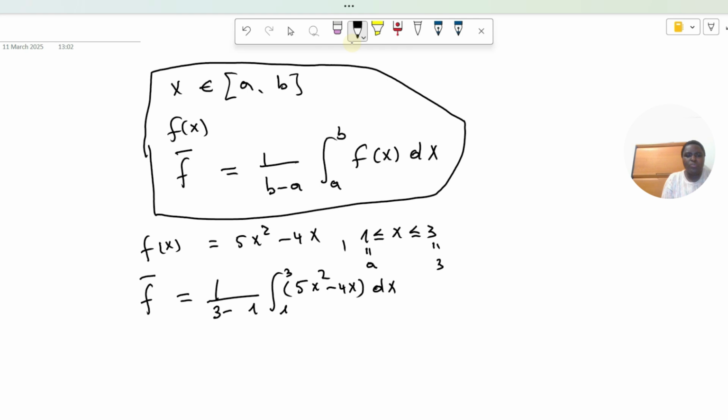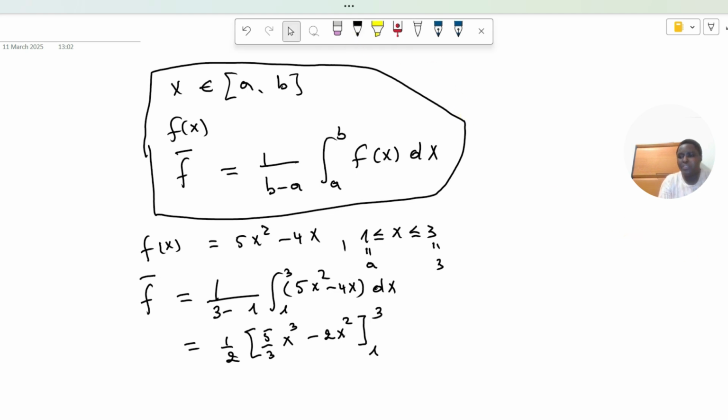So this is equal to 1 over 2, and this integration will be 5 over 3 x power 3 minus 4 over 2, which is 2x squared, and then we integrate from 1 to 3.